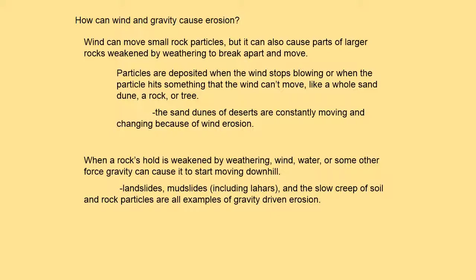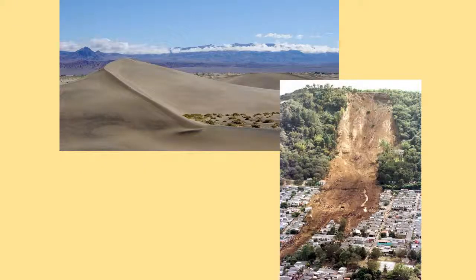The sand dunes of deserts are constantly moving and changing because of wind erosion. The picture on the left is a sand dune, and the right is a landslide. You can see the difference between the windward side of the dune and the leeward side. The slow push of individual sand particles over the ridge of the dune, and over again, actually causes the entire dune to move over time.